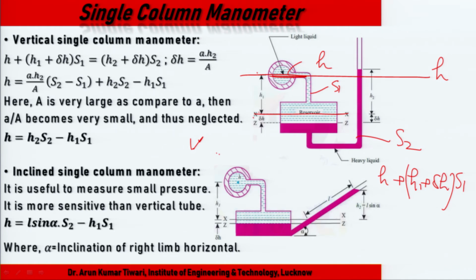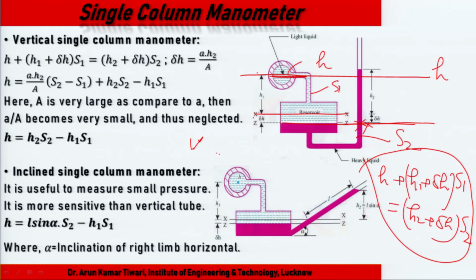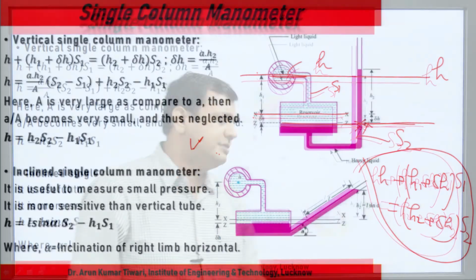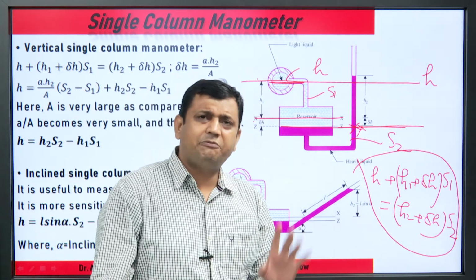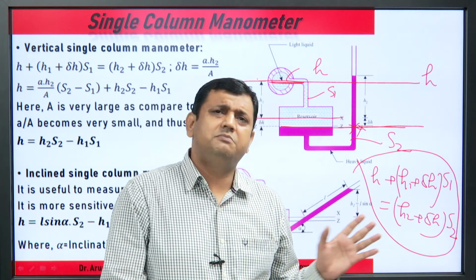This is equal to this point, and the pressure at this point is equal to H2 plus delta H into S2. Simple, we can solve this and get the result. This is the fundamental equation. Inclined is similar; with all the fundamentals we can solve.